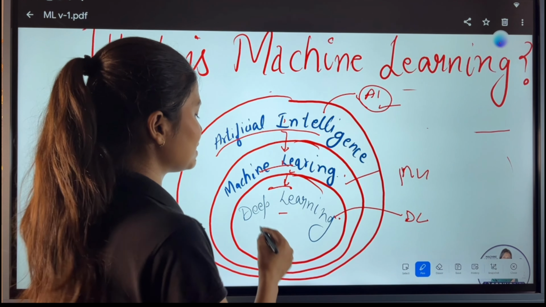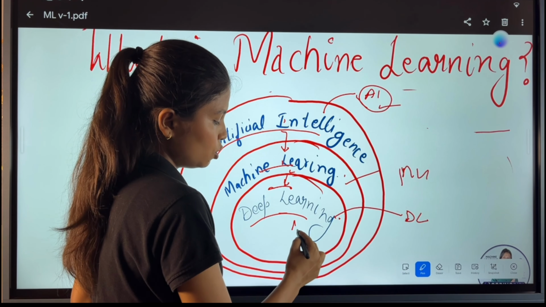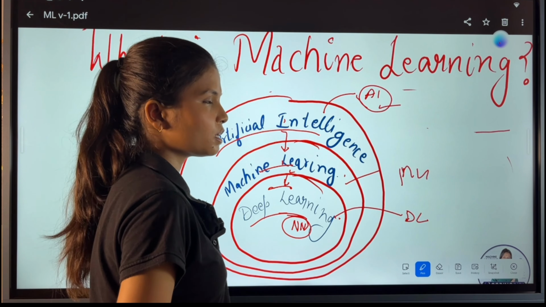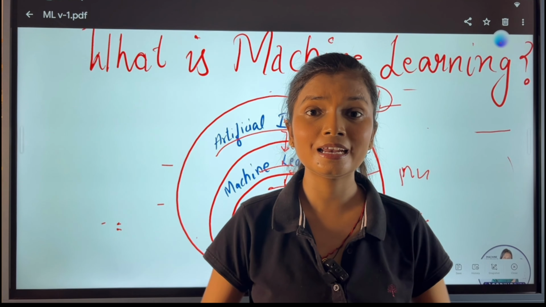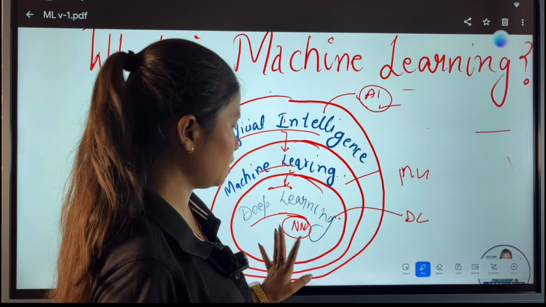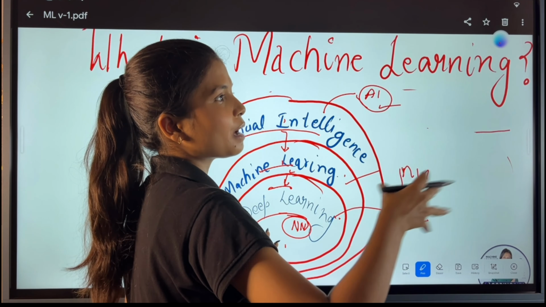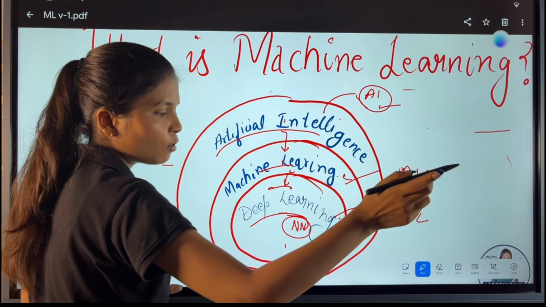Now, the second is deep learning, creating a human-like brain with neurons. It means a neural network, which you might have heard about. A neural network is a part of deep learning. So when you create something deep inside, that comes under the deep learning models, right? When you are trying to create something basic, like categorizing your mail into spam and not spam categories, a machine learning model can help you with that.